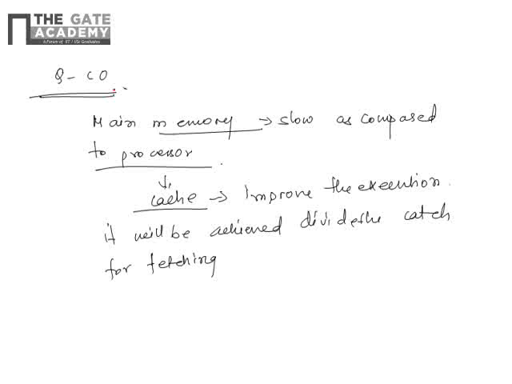Okay, so you know that main memory is slower as compared to the processor, right? So for that we implement the cache. So how will cache improve the execution? This is achieved by dividing the cache for fetching and for processing. So if you are increasing the size also, it will improve the execution time. So this third statement is correct.